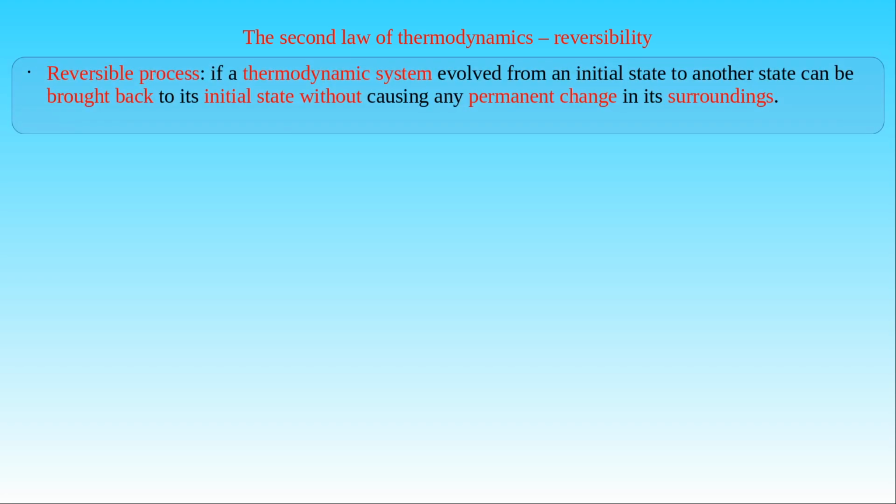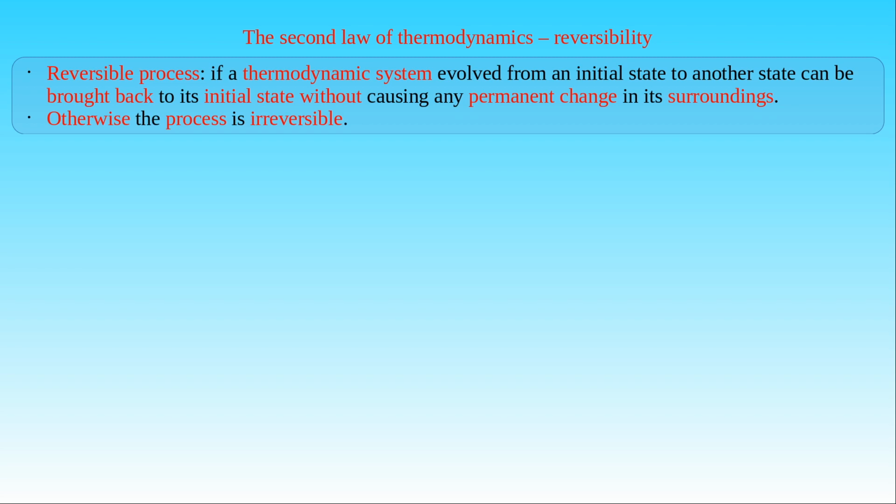When we study the direction of thermodynamic processes, we can divide the processes into two groups, reversible and irreversible processes. We talk about a reversible process if a thermodynamic system evolved from an initial state to another state can be brought back into its initial state without causing any permanent change in its surroundings. Otherwise, the thermodynamic process is irreversible.